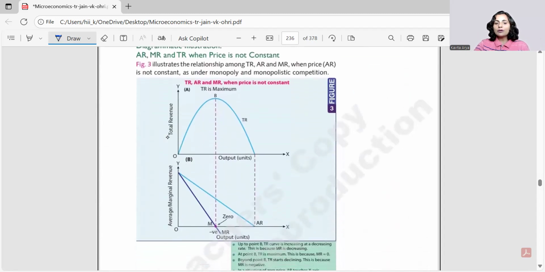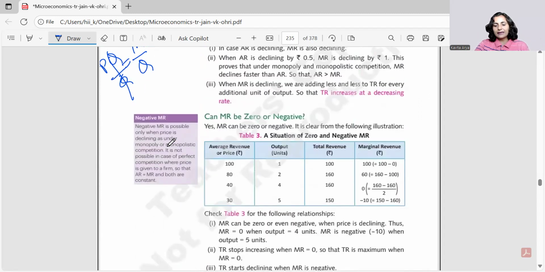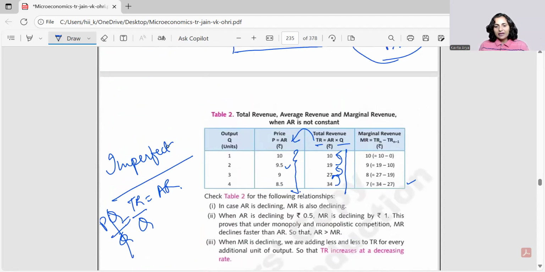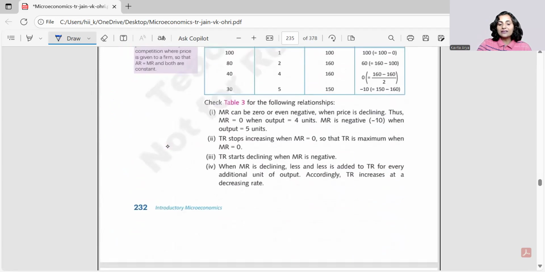So if we talk about the pictorial presentation, let us analyze this. How does it behave? See, P and AR are moving down: 10, 9.5, 9 and 8.5. So P and AR are falling. MR also is falling, 10, 9, 8, 7. But which is falling slow and which is falling fast? See, here the fall is by half a unit and here MR is falling by 1 unit. So how does it look?